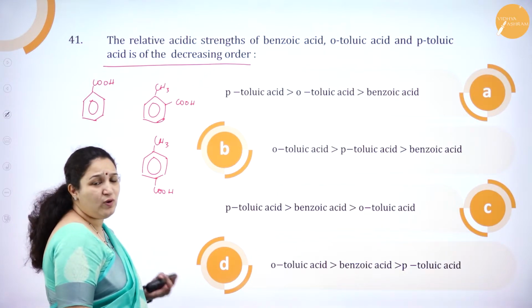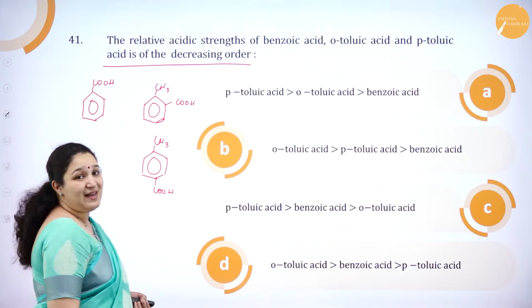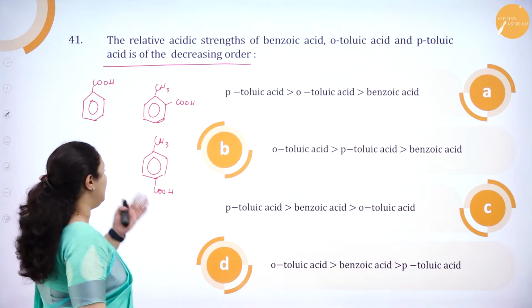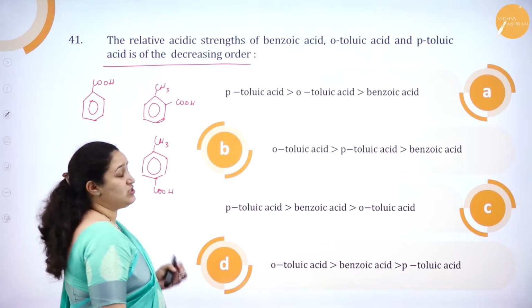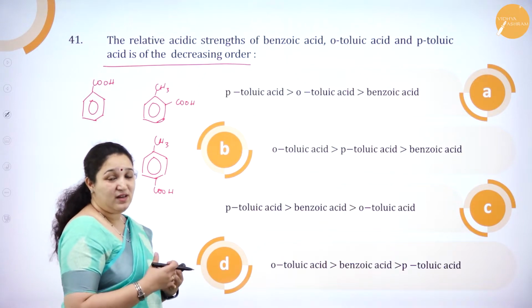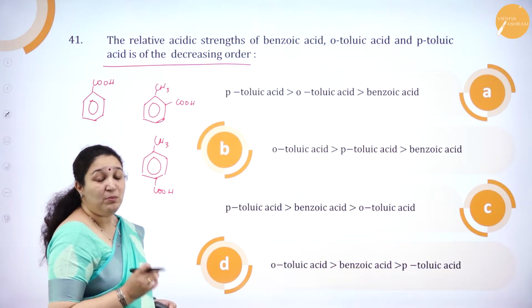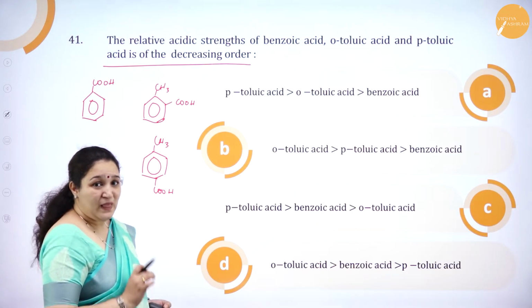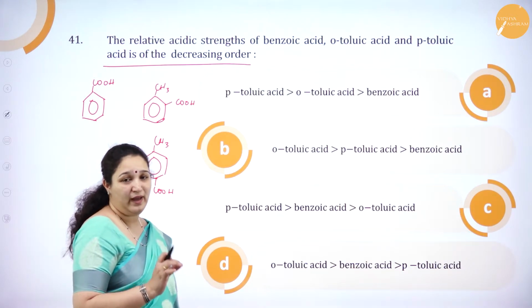Now, what is the decreasing order of their acidic strength? Generally, if you don't know about the ortho effect, you might think that benzoic acid is the most acidic, then comes the para and then comes the ortho, because it has got the CH3 group, which is the electron donating group, and it increases the electron density, and because of which the acidity will decrease. But it is not that way. Here in tolic acid there is something called as ortho effect.